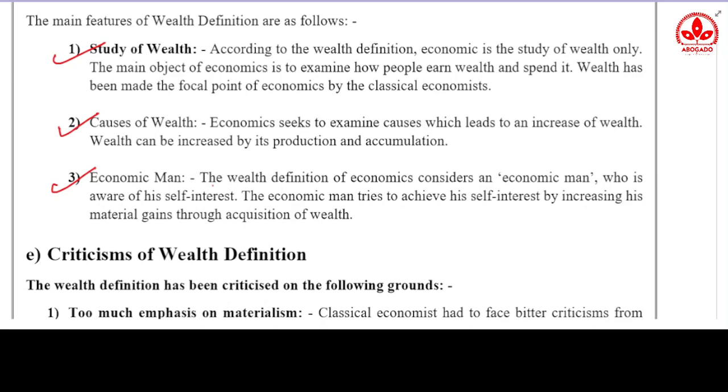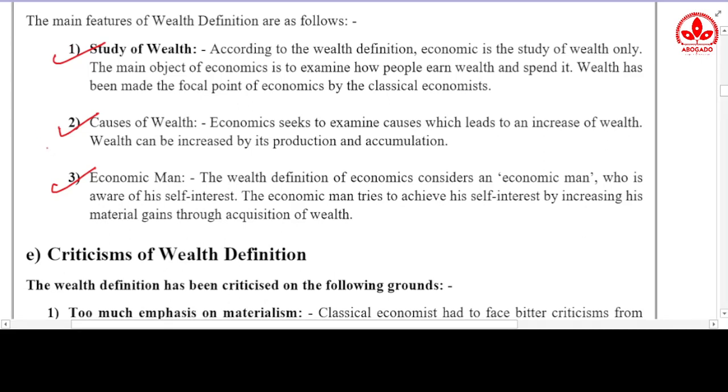So the wealth definition says that the normal human being is an economic man, a man who is concerned with wealth, how he can acquire wealth, how he can increase his wealth, how he can use his wealth. Okay, so these are the main features of the wealth definition. The first thing is obvious, it is the study of wealth: how wealth is acquired, used and spent.